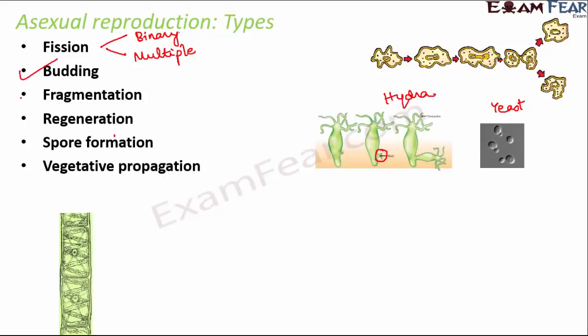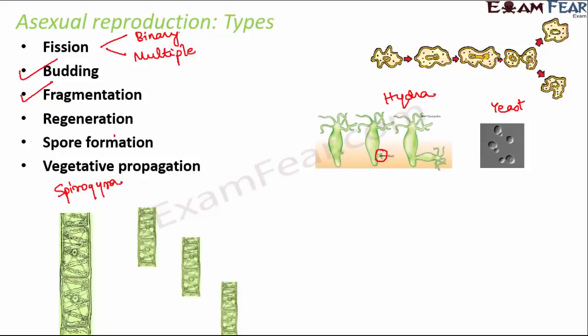Next is fragmentation. So fragmentation is seen in multicellular organisms like Spirogyra. And what happens in fragmentation? The parent breaks into pieces on maturity, and each of these pieces gives rise to a new organism. So if this Spirogyra, when it becomes mature, splits into maybe 3 halves, each of those halves gives rise to a new organism. So that's fragmentation. The fourth one is regeneration.